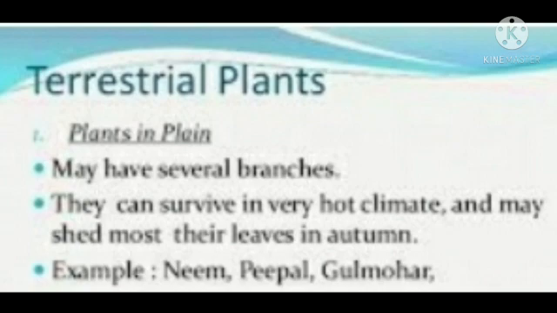Terrestrial plants may have several branches. They can survive in very hot climates and may shed most of their leaves in autumn. For example, neem, peepal, gulmohar.